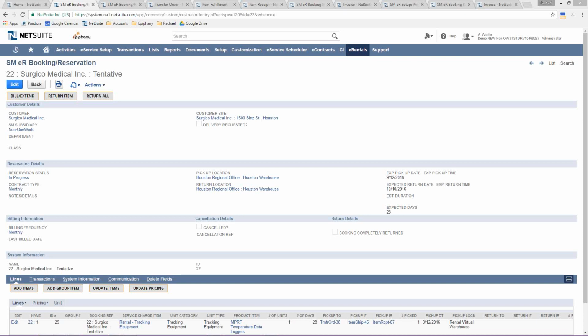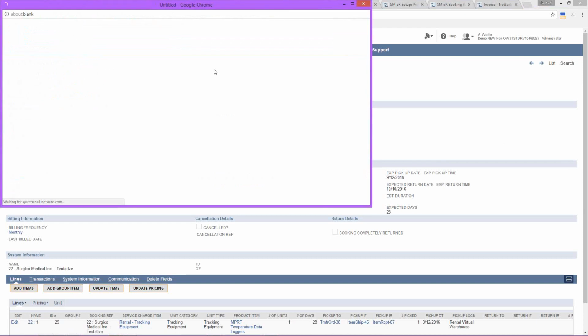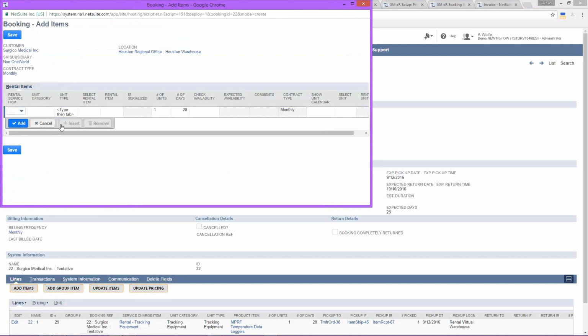Once you have created the reservation record, you can then add items by selecting the Add Items button. This will open up a new window in which you will select the item category or type that you want to rent.